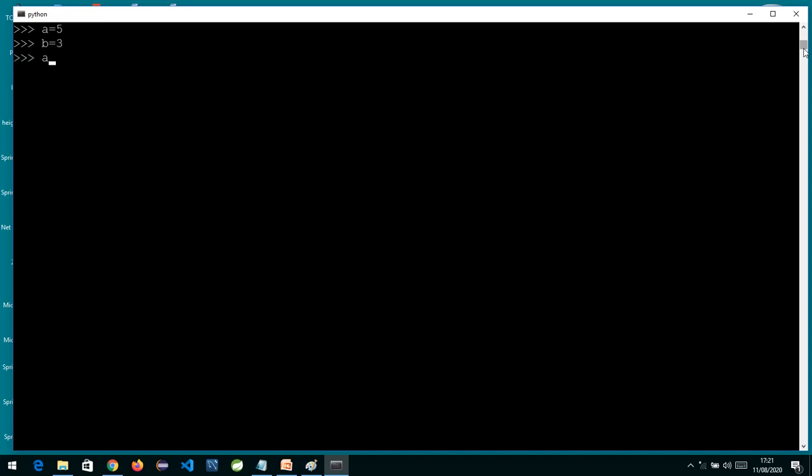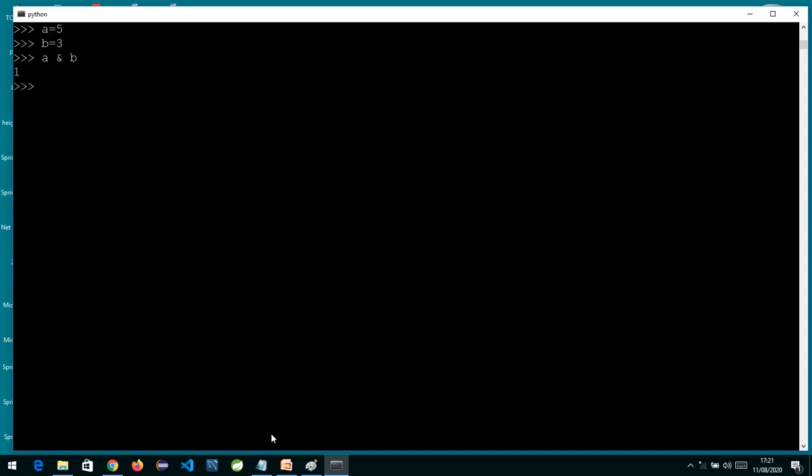Now when I write A ampersand B, this is a bitwise operator, the single ampersand sign. It will do bit by bit operation on bits, bit by bit ANDing, and then you will have the output. If I press enter, I am getting 1.